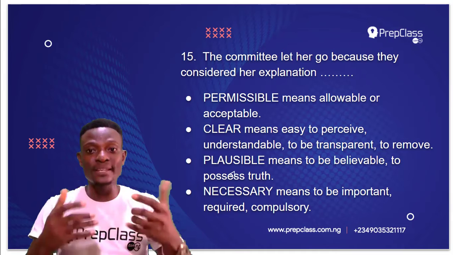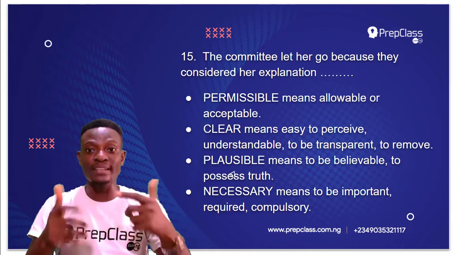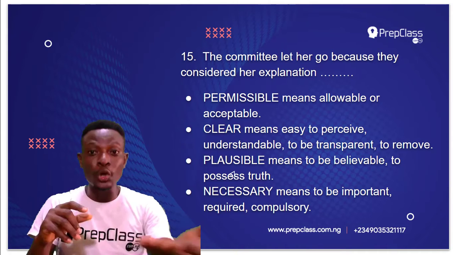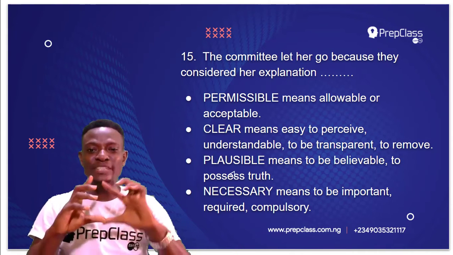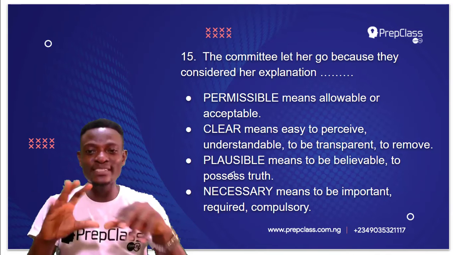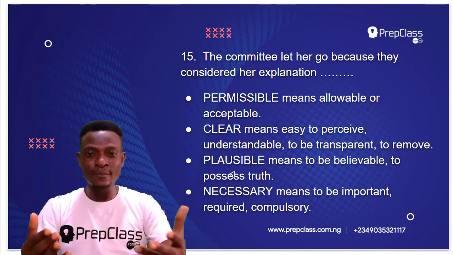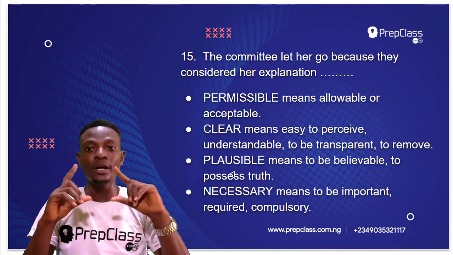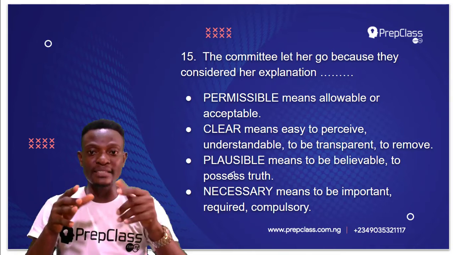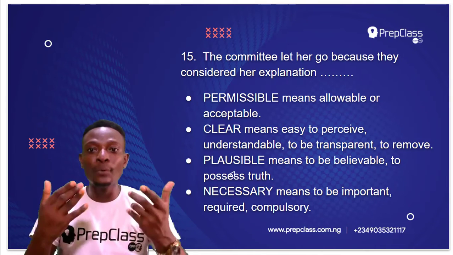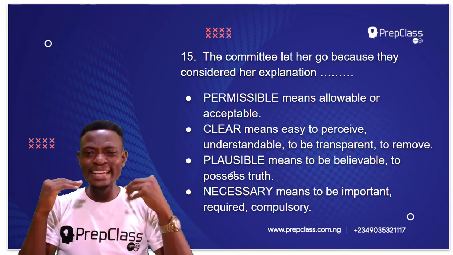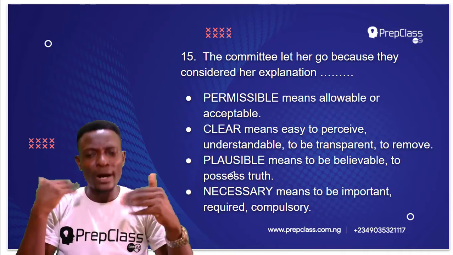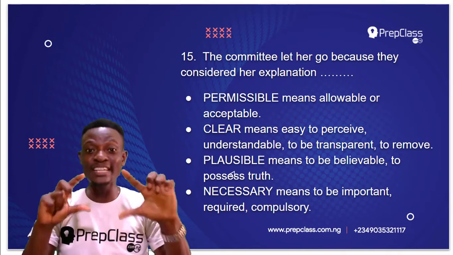Maybe she went to her workplace and told her boss, her employers, that her husband or her children are in the hospital, with a doctor's report, showing the doctor's report. Now, that makes her explanation plausible. It is believable. There is evidence to it. It possesses truth. You can actually just go to your boss and tell them, okay, I won't be coming to work tomorrow because my husband is in the hospital. Now, that is an allowable explanation, but is it plausible? Is it believable? How can we believe your explanation? How do we know that your explanation is plausible?